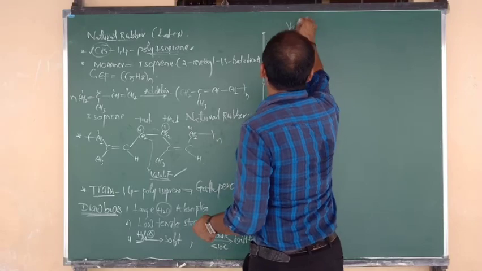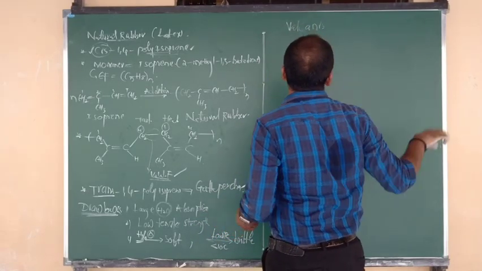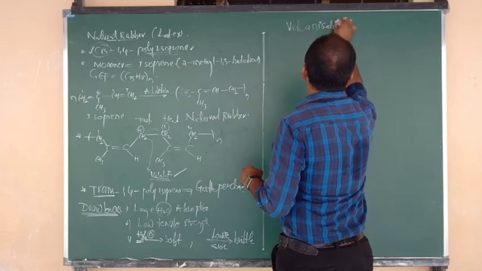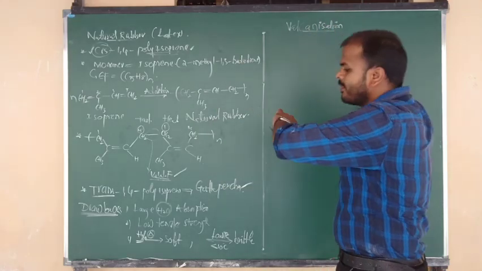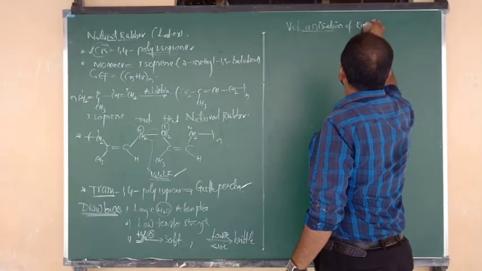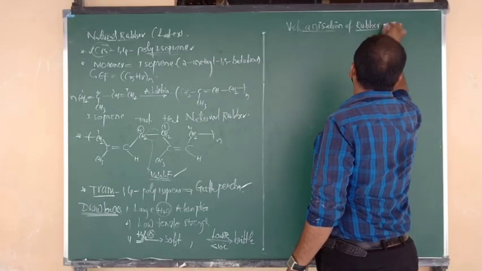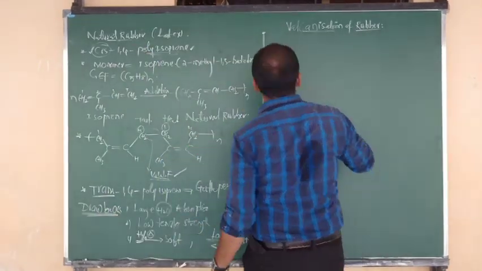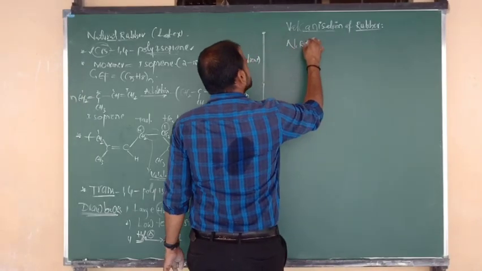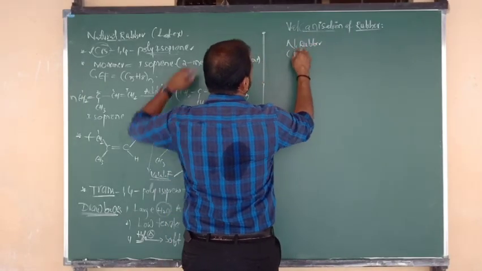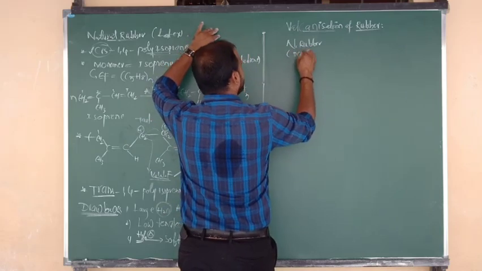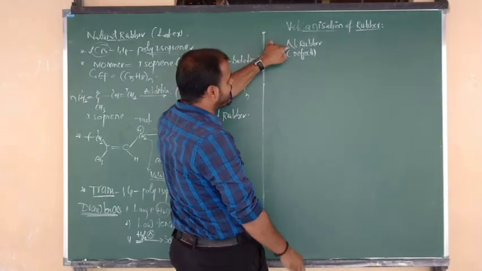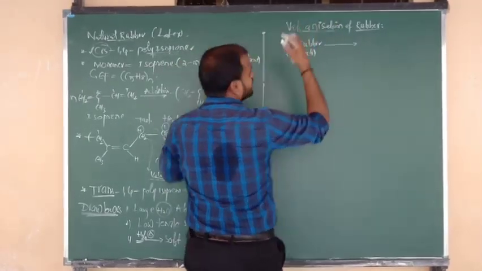So what is meant by vulcanization? Important. Vulcanization of rubber. Good. Natural rubber contains some drawbacks, as I have already told you. I mean it contains some defects. So to modify such defects of natural rubber, we follow the procedure of vulcanization.